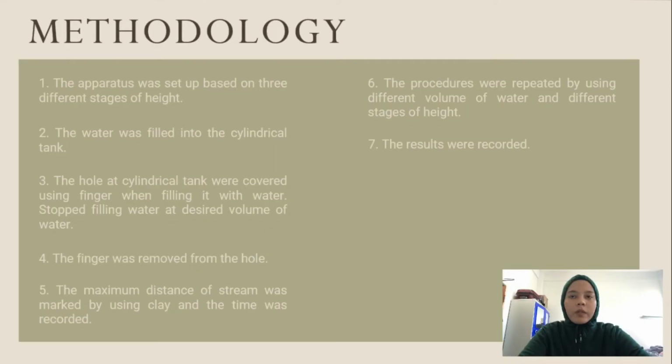Okay, I will present the methodology for this experiment. First, the apparatus was set up based on 3 different stages of height. Second, the water was filled into the cylindrical tank. Third, the hole of the cylindrical tank was covered using a finger when filling it with water, stopping at the desired volume of water. Then the finger was removed from the hole. After that, the maximum distance of the stream was marked using clay and the time was recorded. Then the procedure was repeated using a different volume of water and a different stage of height. And lastly, the results were recorded.